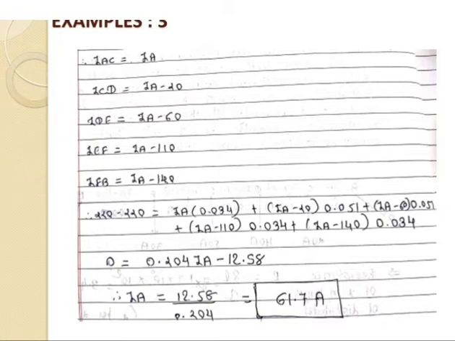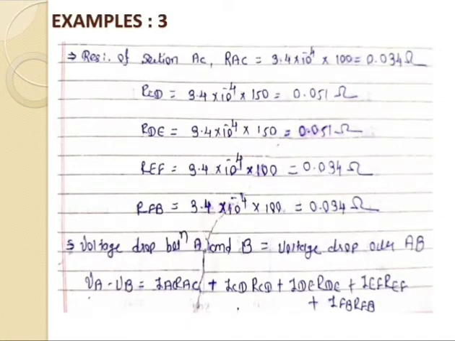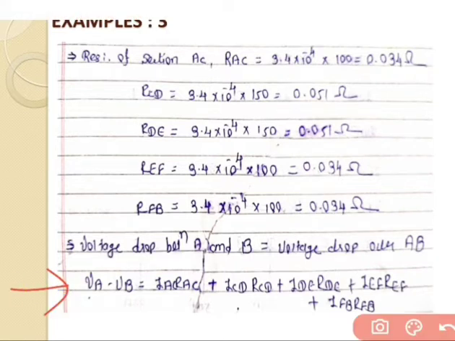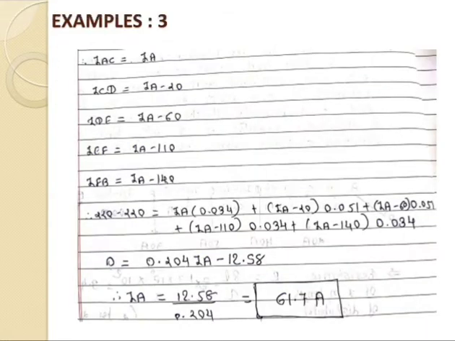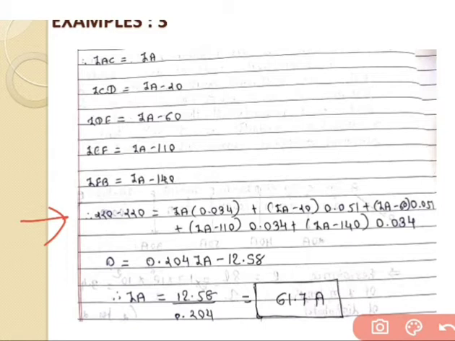Then go for step number 2, that is VA minus VB. In this equation we put the values of VA and VB. The feeding points have a voltage of 220, that is given inside the problem. So 220 minus 220, IAC times RAC, with the value already calculated inside step number 1. Same way we have all the values. So in this equation just put all the values, then the equation becomes 220 minus 220 is equal to IAC, that is equal to IA, as it is.